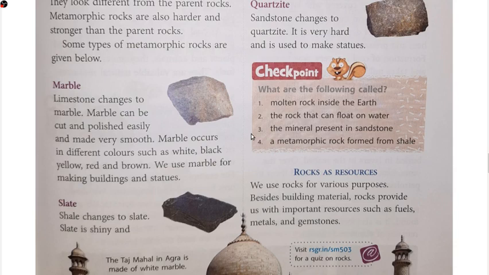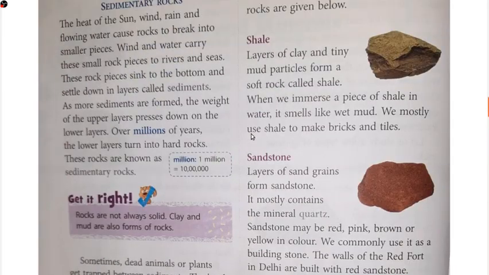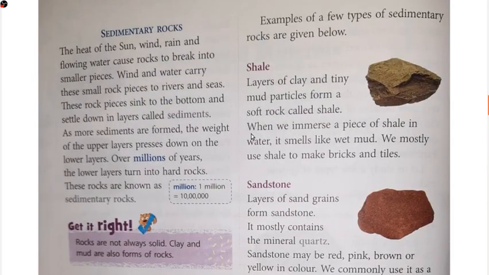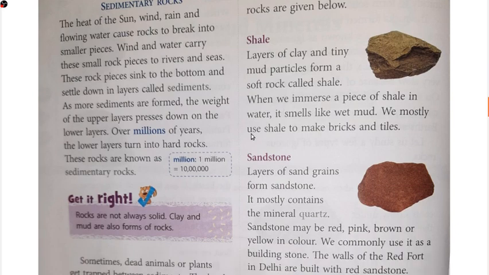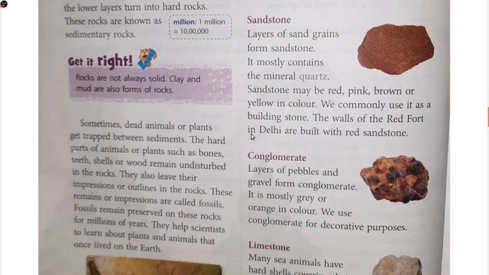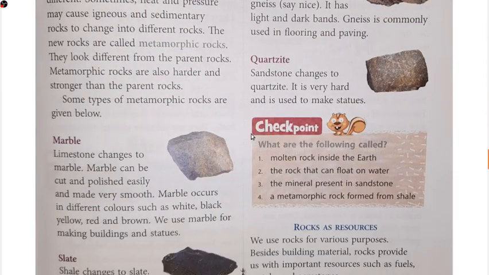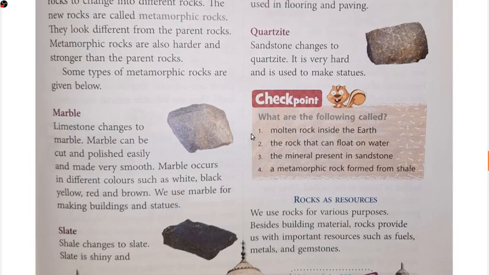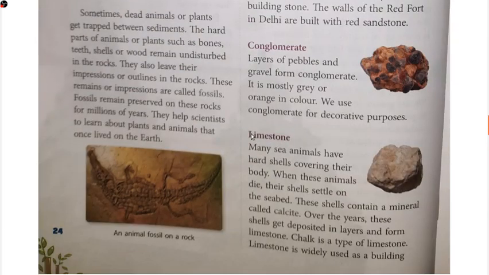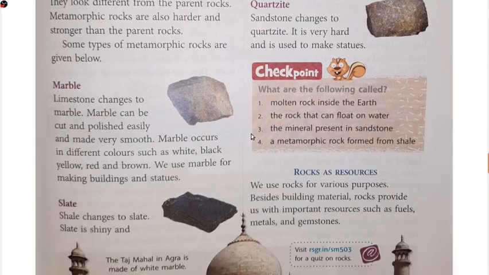So shale changes to slate. Now, what was shale? If you remember, shale was the first type of sedimentary rock here, a soft rock made of clay and tiny mud particles. So this shale gets converted into slate, whereas limestone gets converted into marble.